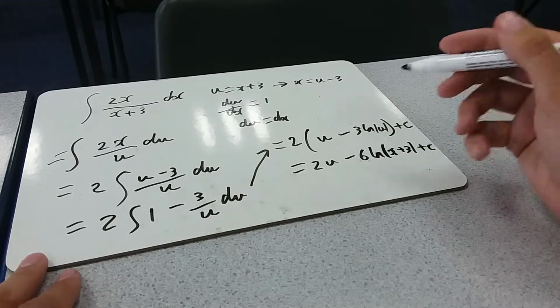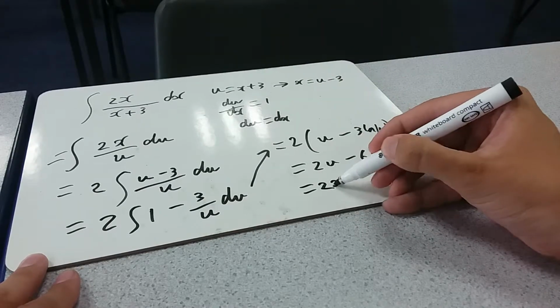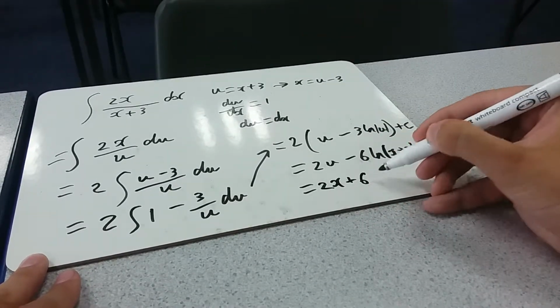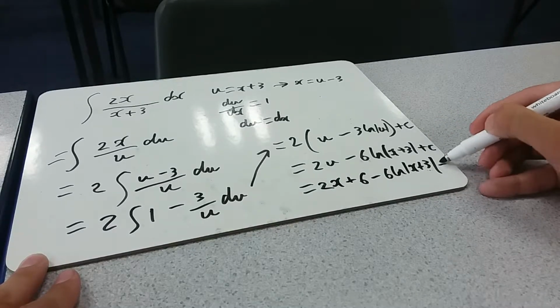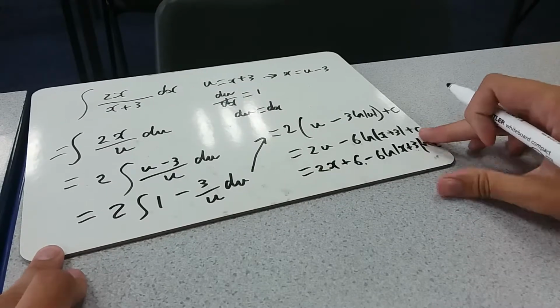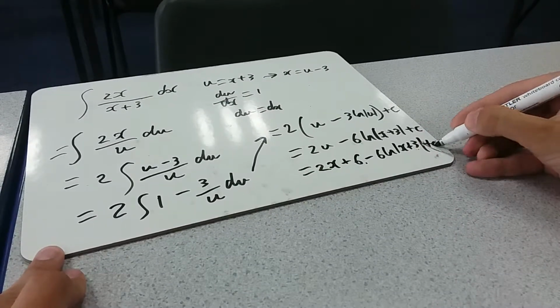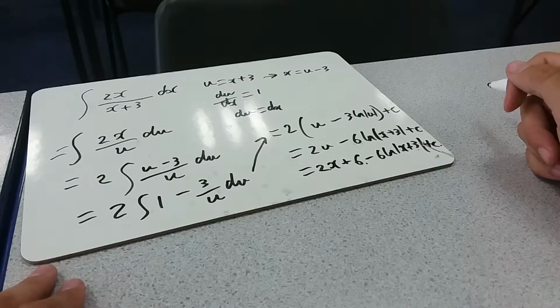Oh, I haven't substituted in for the u at the beginning either, so 2 times x plus 3, which is 2x plus 6, minus 6 log of that thing. This plus 6 doesn't really matter because we've got a whole plus c at the end anyway, so it could be absorbed into the constant, but let's just leave it. Done. Here's one for you to have a go at.